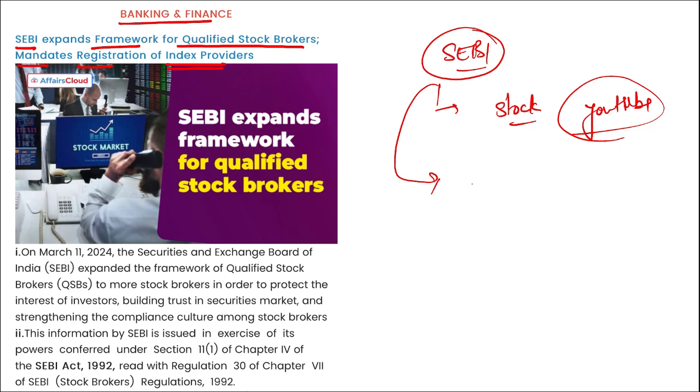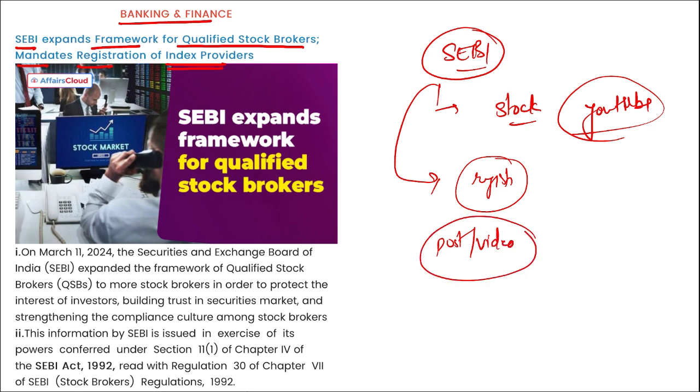SEBI has asked such people to get themselves registered with SEBI, and whenever they put a video or any post on their channel, they should provide the registration number on that particular video or post, showing that they are a certified, registered stockbroker. All right, this will help in providing credible information in the market, because everyone now can open a YouTube account, right? Even I can go and open a YouTube account right now and start giving stock advice irrespective of the knowledge that I have, right?